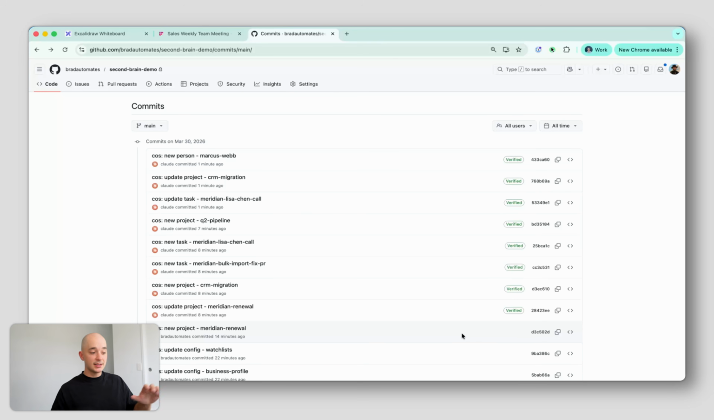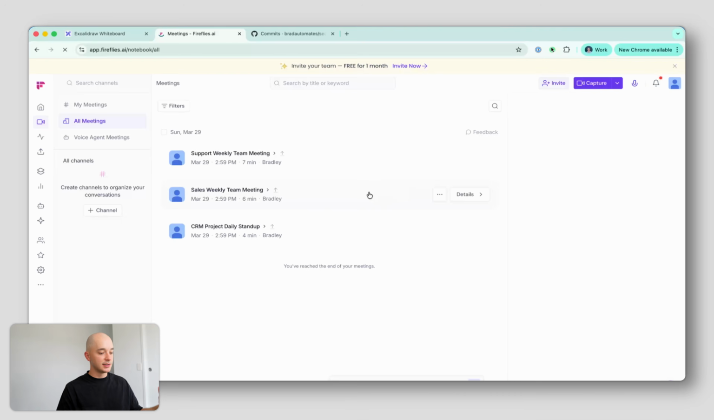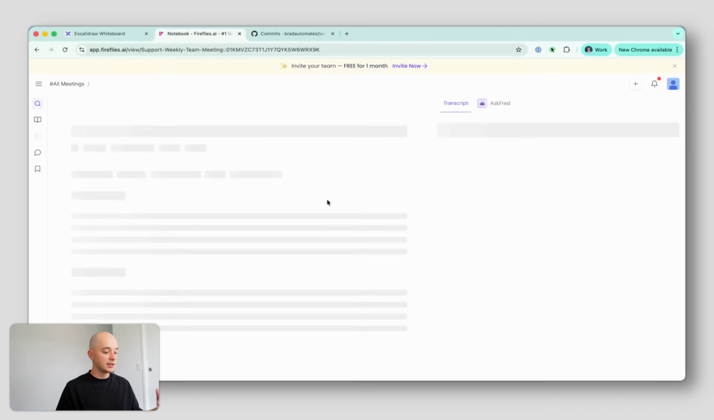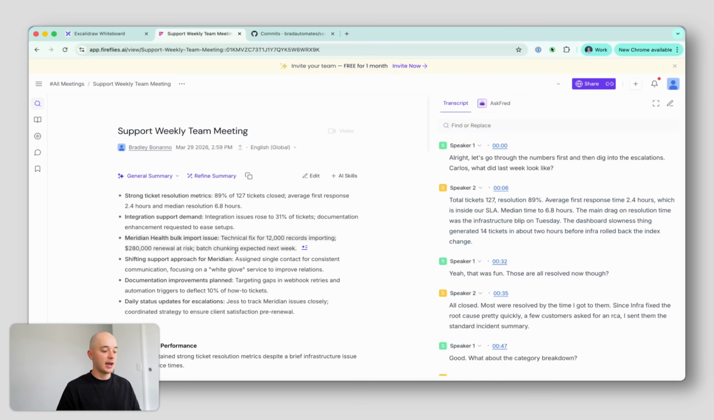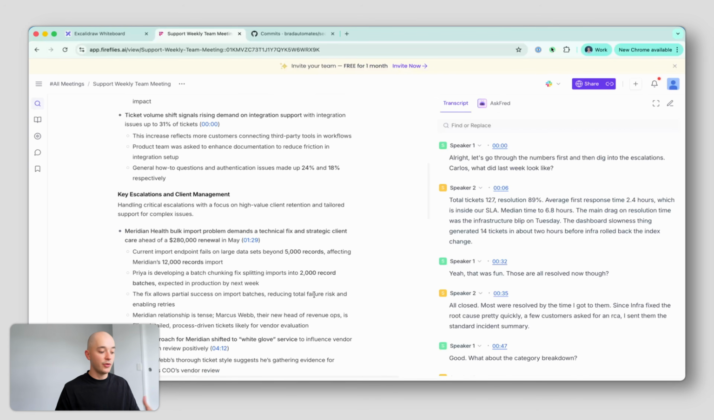So Claude has taken that sales meeting review and then paired it with the other meetings that we have inside of our Fireflies instance. So we have the support weekly team review and the CRM project review. And all of these have different pieces of information that if we weren't looking at all of them, we wouldn't be able to have a complete view of the renewal. So inside of the support transcript, we can tell that Meridian has had a bunch of tickets over the last couple of weeks around their bulk import issue, and that the person that's raising these tickets isn't Lisa, it's Marcus, and that he's been putting together what we could probably infer as a bit of a technical case against all of the failings of our product.